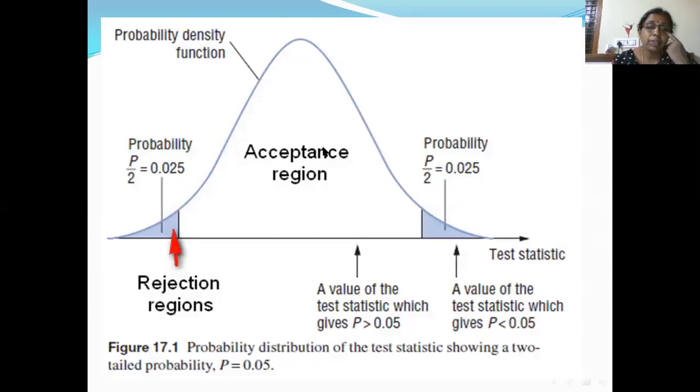So this is the probability distribution of the test statistic. It's a two-tailed problem. That's why you have here two rejection regions. And here you have alpha as 0.05.